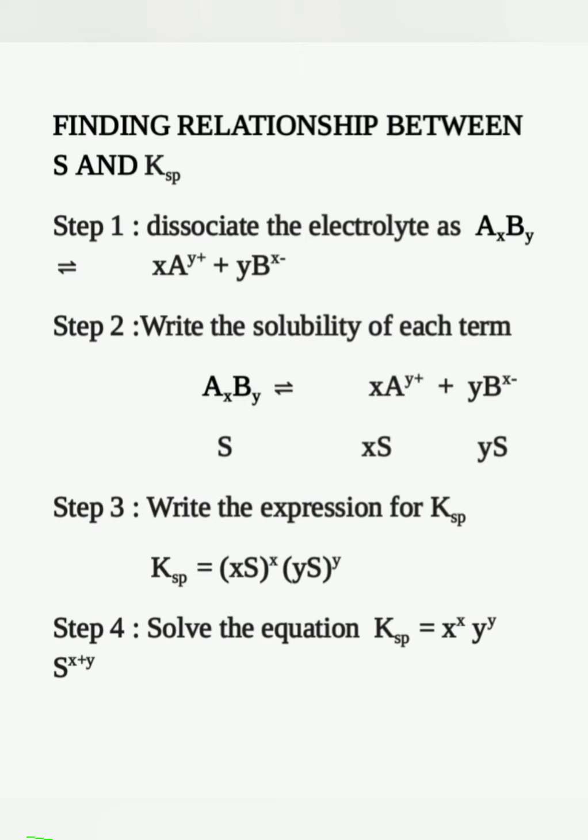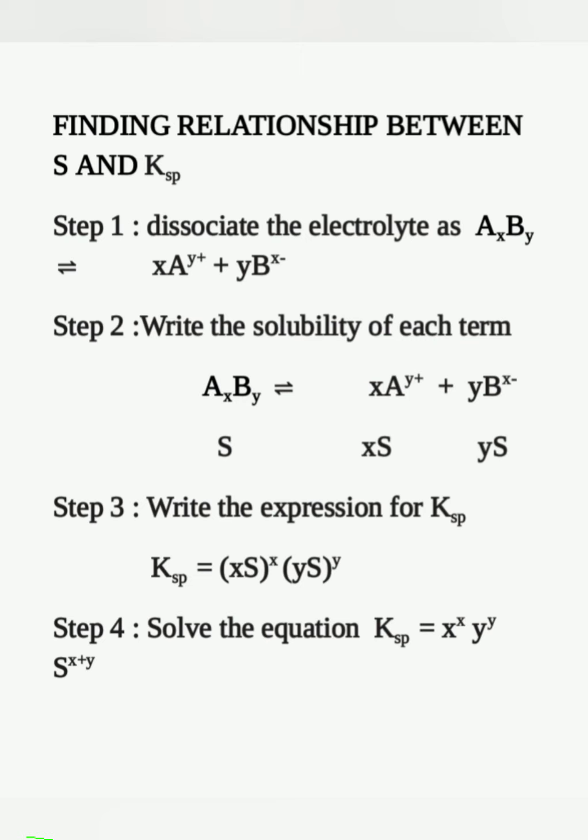The solubility of the reactant will always be capital S, and the products will be x into S and y into S, because x and y are the stoichiometric coefficients. Then write the expression for KSP: KSP is equal to (xS) to the power x into (yS) to the power y, and solving, KSP is equal to x to the power x into y to the power y into S raised to x plus y. That relation is very simple.